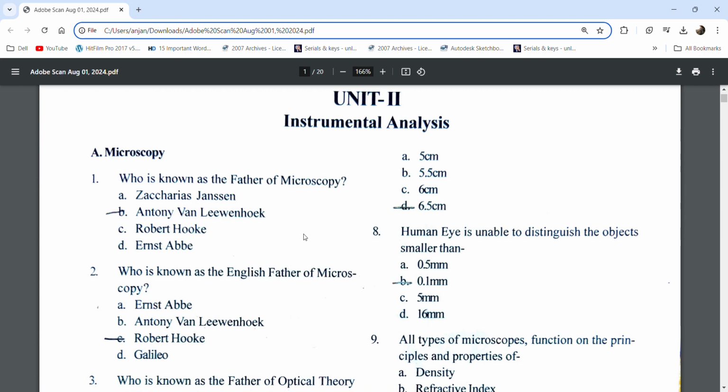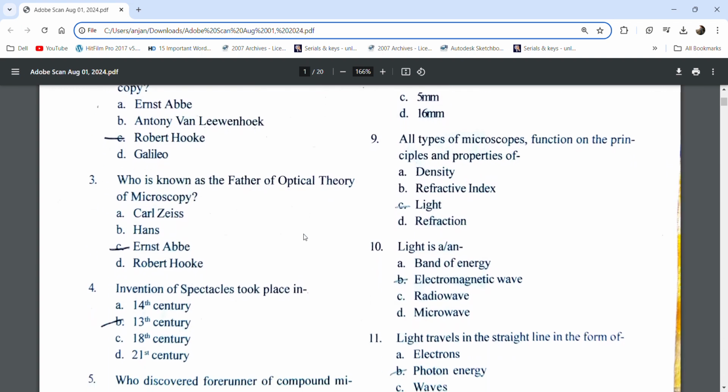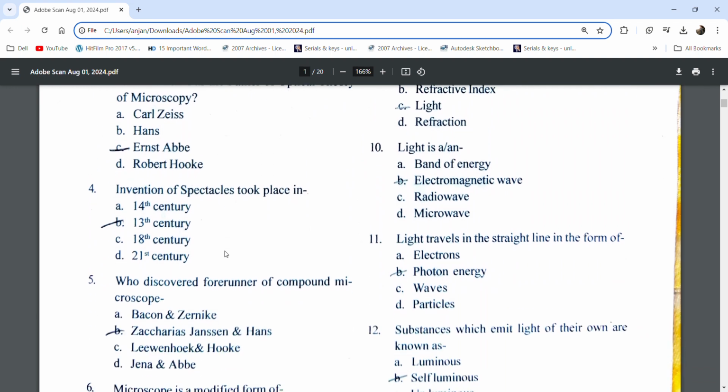Who is known as the father of microscopy? Anton van Leeuwenhoek. Who is known as the English father of microscopy? Robert Hooke. Who is known as the father of optical theory? Ernest Abbe. The invention of spectacles took place in the 13th century.